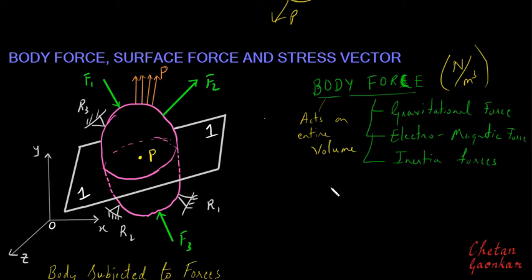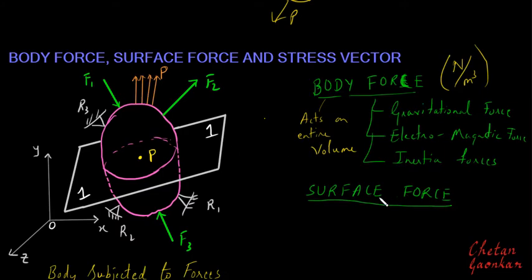Similarly, a second type of force which can act on a body is called surface forces. This kind of force acts on the surface. Basically these are the forces which we can apply on any surface. For example, if you press the table very hard with your hand, you are applying a surface force on the surface of the table.